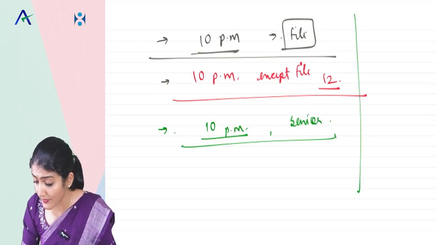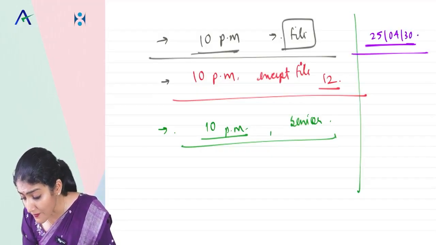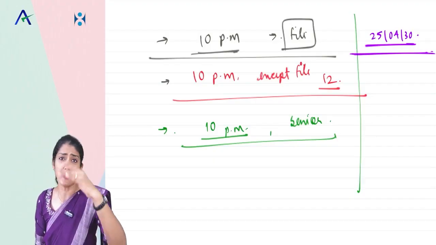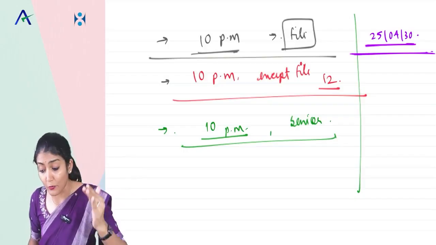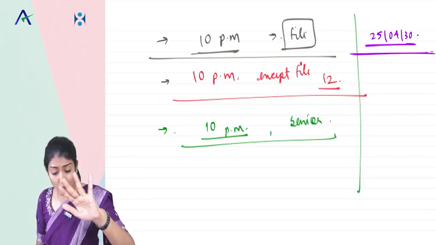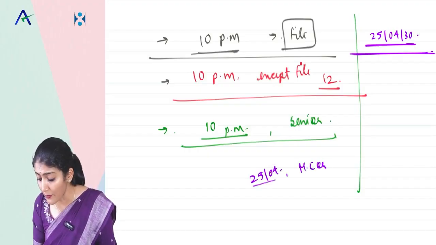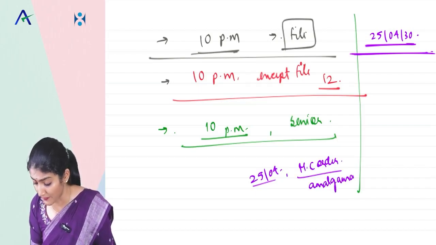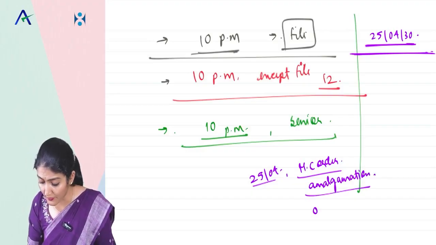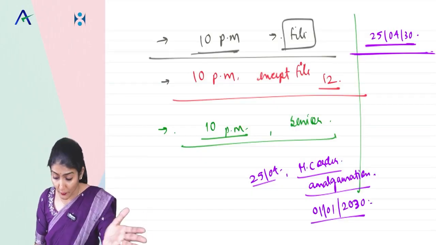Okay, right. Similarly, now what is the date of my audit report? 25th of April. So all the facts, if I know them on the date of my audit report, that is 25th of April, that is on or before the date of the audit report. Second, what happened? The date of the audit report is already done, 25th of April. But then you came to know that there is a High Court order which says that the two companies can be amalgamated with effect from the 1st of January 2030. Amalgamation ka High Court order has come for the 1st of January 2030. Right, so now the audit report is already issued.